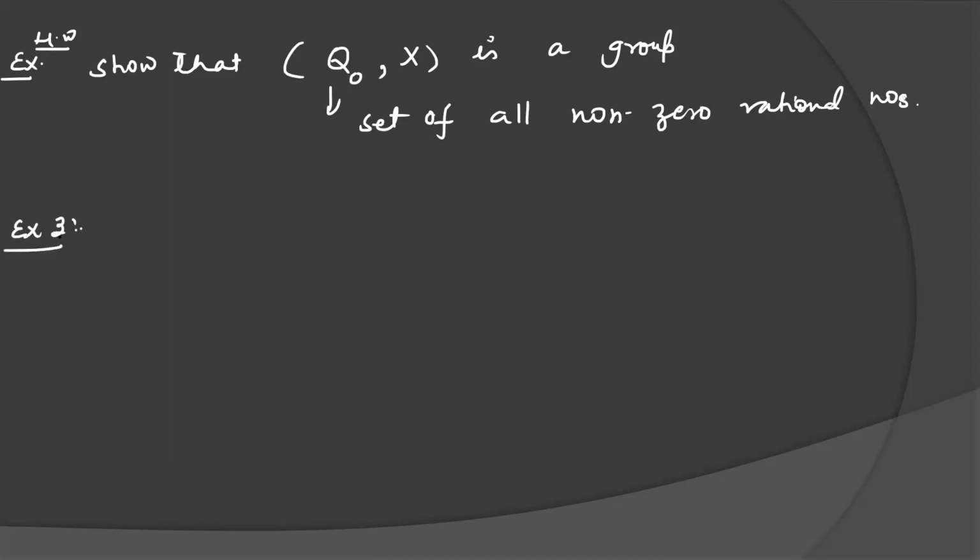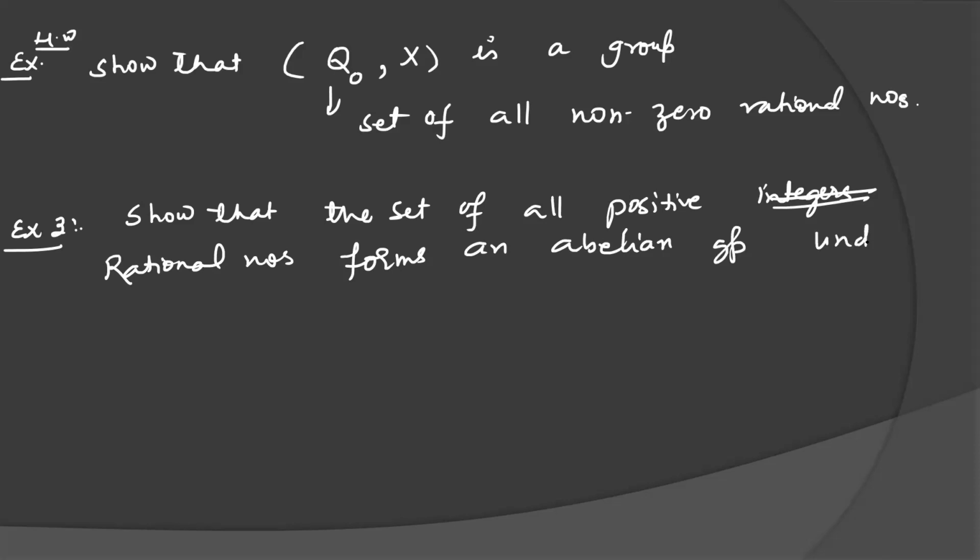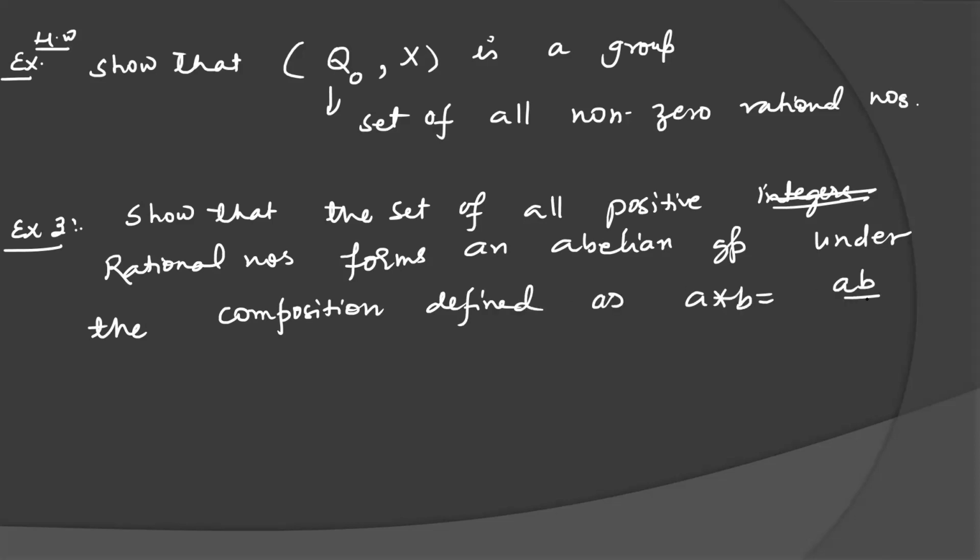Next, example 3. Show that the set of all positive rational numbers forms an abelian group under the composition defined as a star b equal to ab by 2.